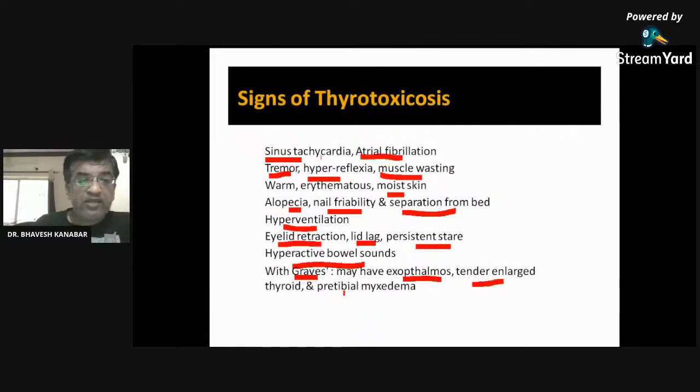And signs: sinus tachycardia, atrial fibrillation, so heart, tremor, hyperreflexia, muscle wasting, warm erythematous moist skin, alopecia, nail friability, hyperventilation, eyelid retraction, lid lag, persistent stare, hyperactive bowel sounds. There may be exophthalmos, tender or enlarged thyroid, and pretibial myxedema.